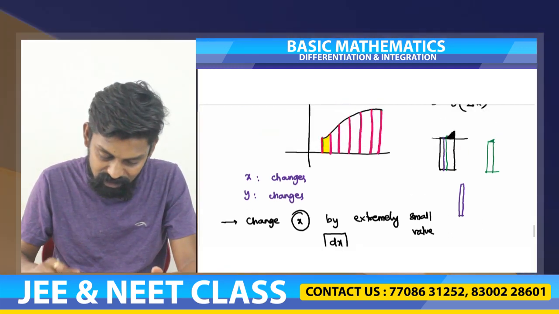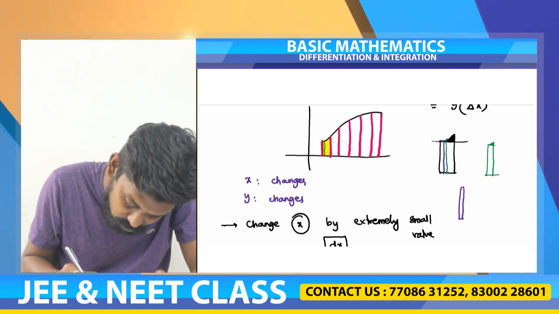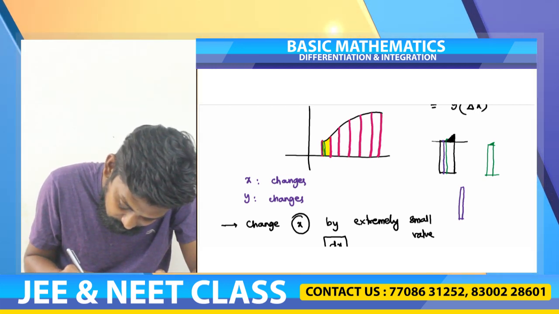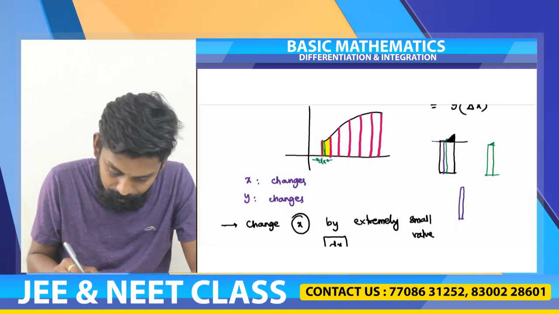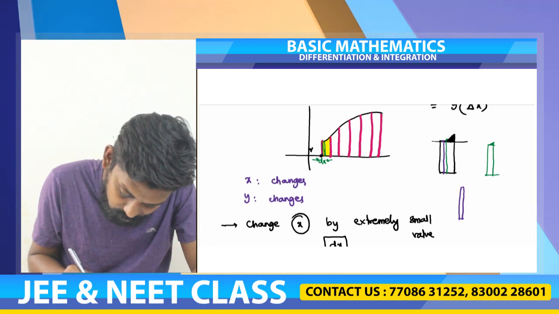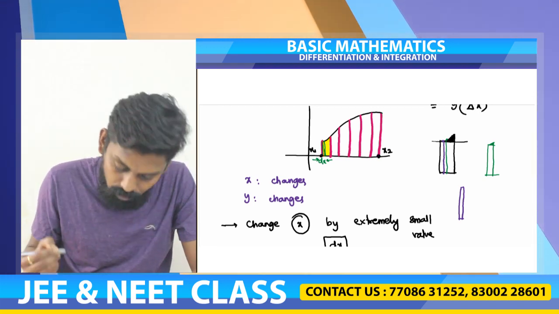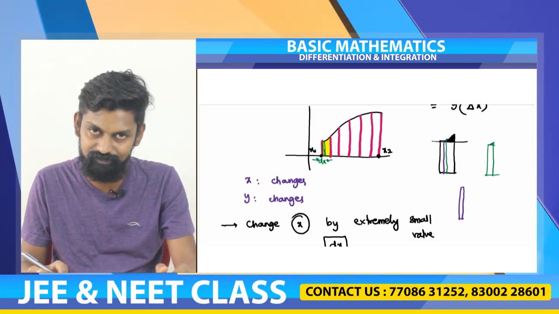So dx is a very small change. From the initial point x1 to the final point x2, how many dx will we get? We get an infinite number of dx.